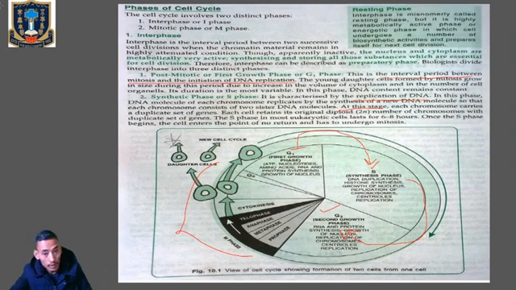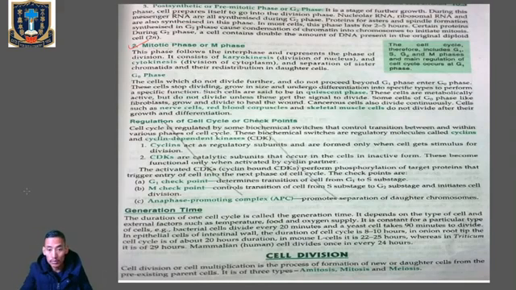There are mainly two types of cell divisions. I have told you that one is mitosis and the other is meiosis, and you have a third type called amitosis, which is the direct mode of cell division. Clear? Mitosis means equational cell division, where the number of chromosomes in the daughter cells and the parental cell remains the same, that you know, and it occurs in somatic cells or body cells. And meiosis is called reductional division, because here the number of chromosomes in the daughter cells will be reduced to half, and it occurs in reproductive cells or germ cells.